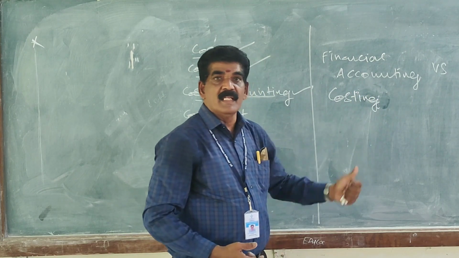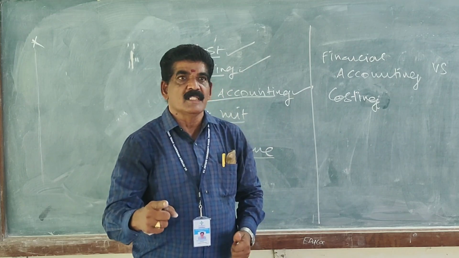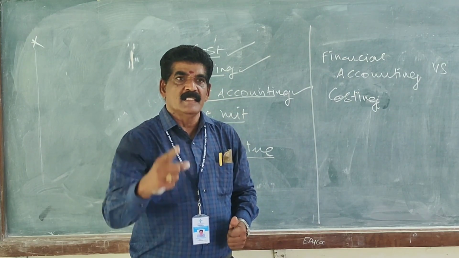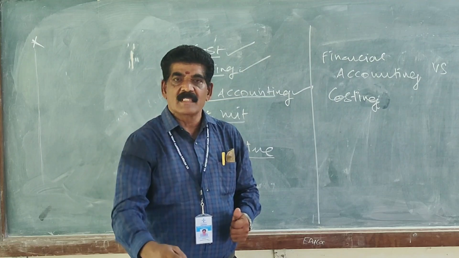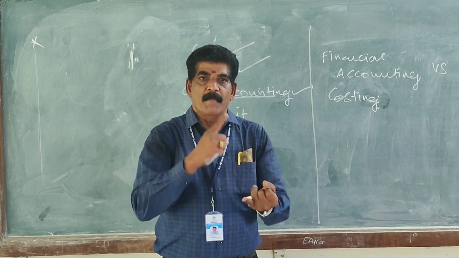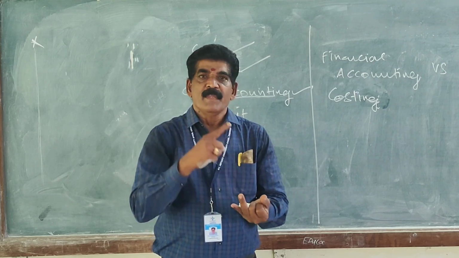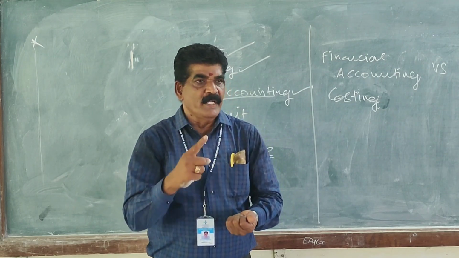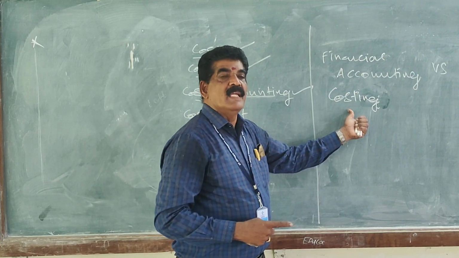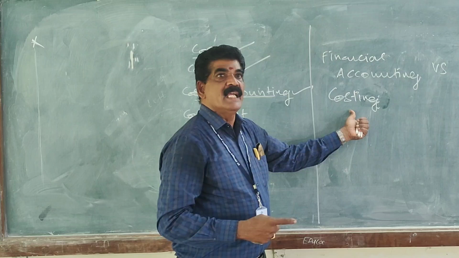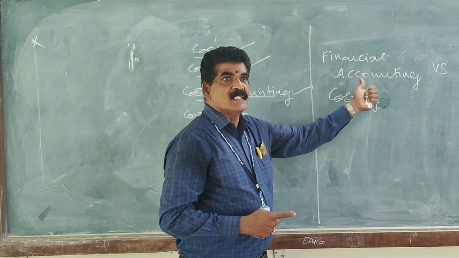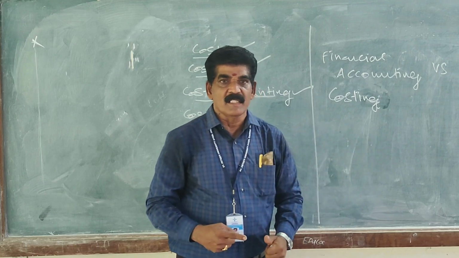But cost accounting is a continuous reporting system. We can get the business result, expenditure, profit, sales, cost, etc. daily, weekly, monthly, or once in 15 days. We can get the continuous result from the working place. So financial accounting is a periodical reporting system, and cost accounting is a continuous reporting system.